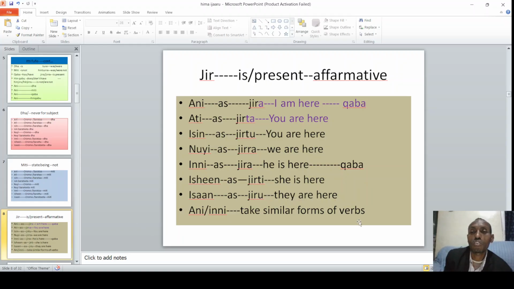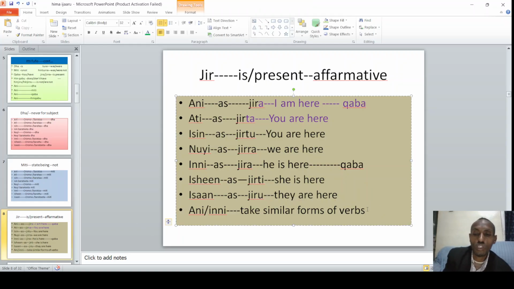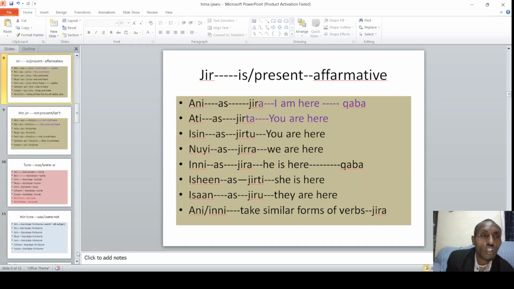So this is how it goes, and how the helping verb also shows changes as the subject changes. But the only two that never change are da and miti. Da and miti never show that kind of variation.